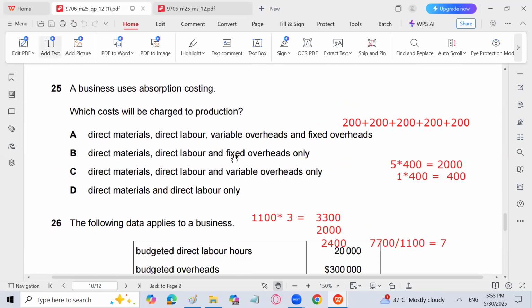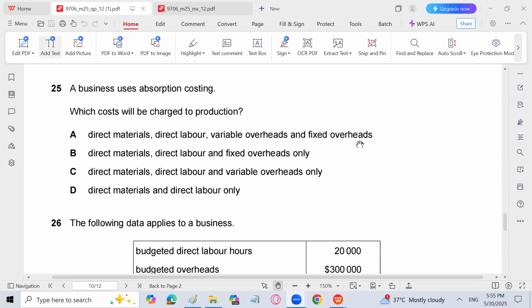A business uses absorption costing. Which cost will be charged to production? Absorption costing takes all production costs into account. So all production costs will be taken into account, includes direct material, direct labor, variable overheads, and fixed overheads. Because marginal costing includes direct material and direct labor only, or direct material, direct labor, and variable overheads only. And direct material, direct labor, and fixed overheads comes, but variable overheads will also be part of the charge to production. So A is the answer: direct material, direct labor, variable overhead, and fixed overheads.